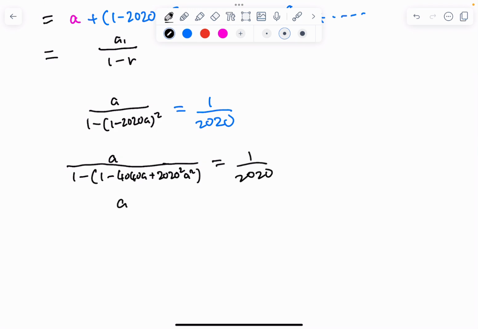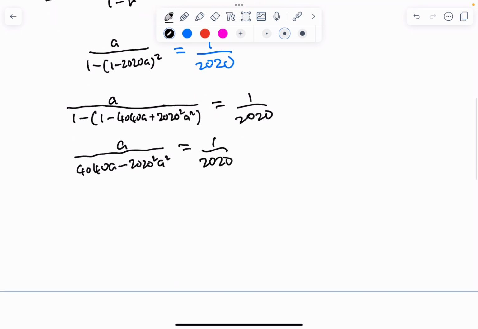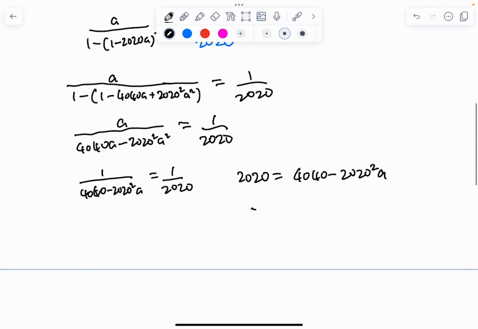We can simplify. Further simplify. Cross multiply. And after all of these computations, we would get that A is equal to 1 over 2020.